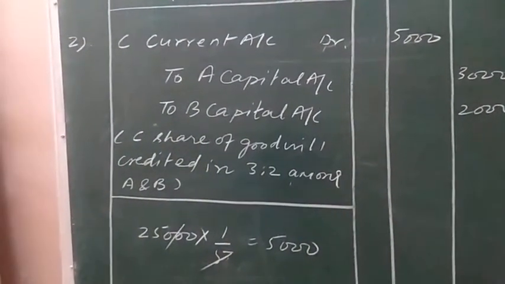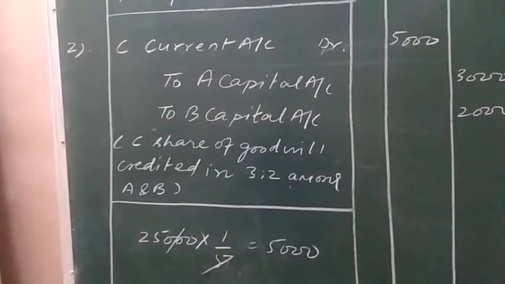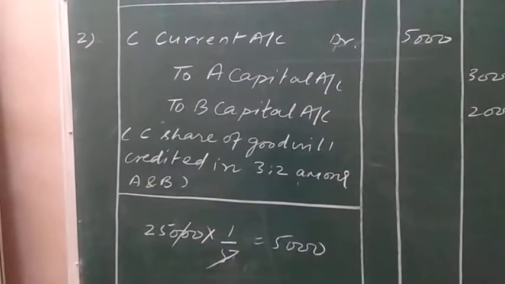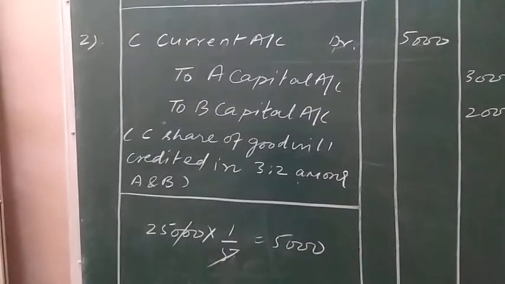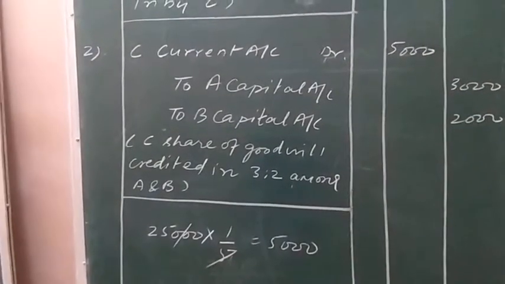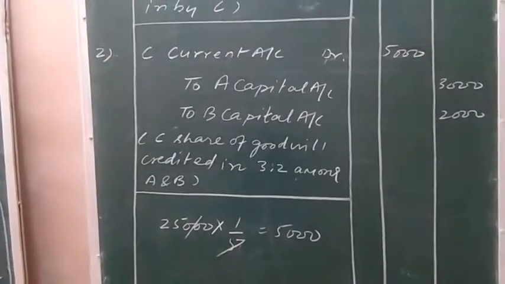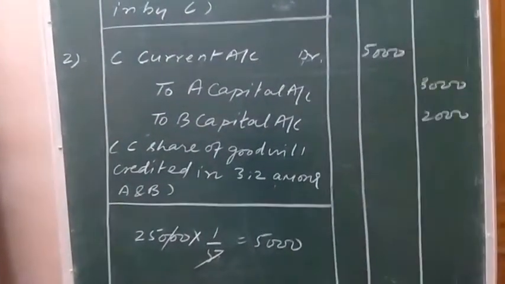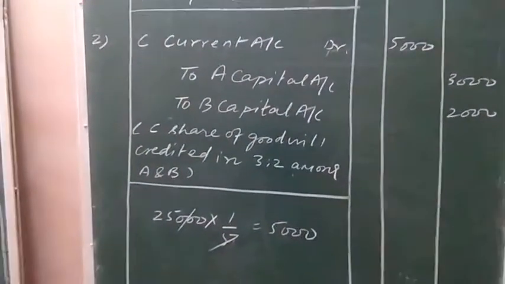Total firm goodwill is 25,000, so 25,000 times 1/5, that is 5,000 rupees, is the amount of goodwill, known as premium for goodwill, to be brought in by the new partner, but he hasn't brought it.